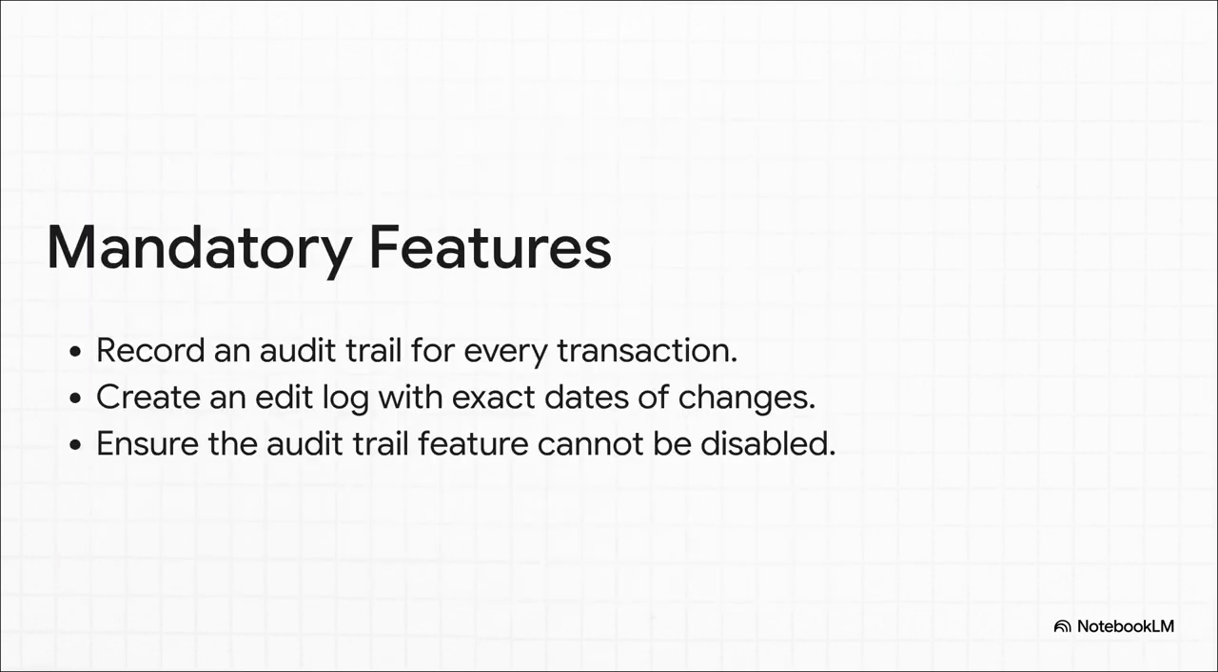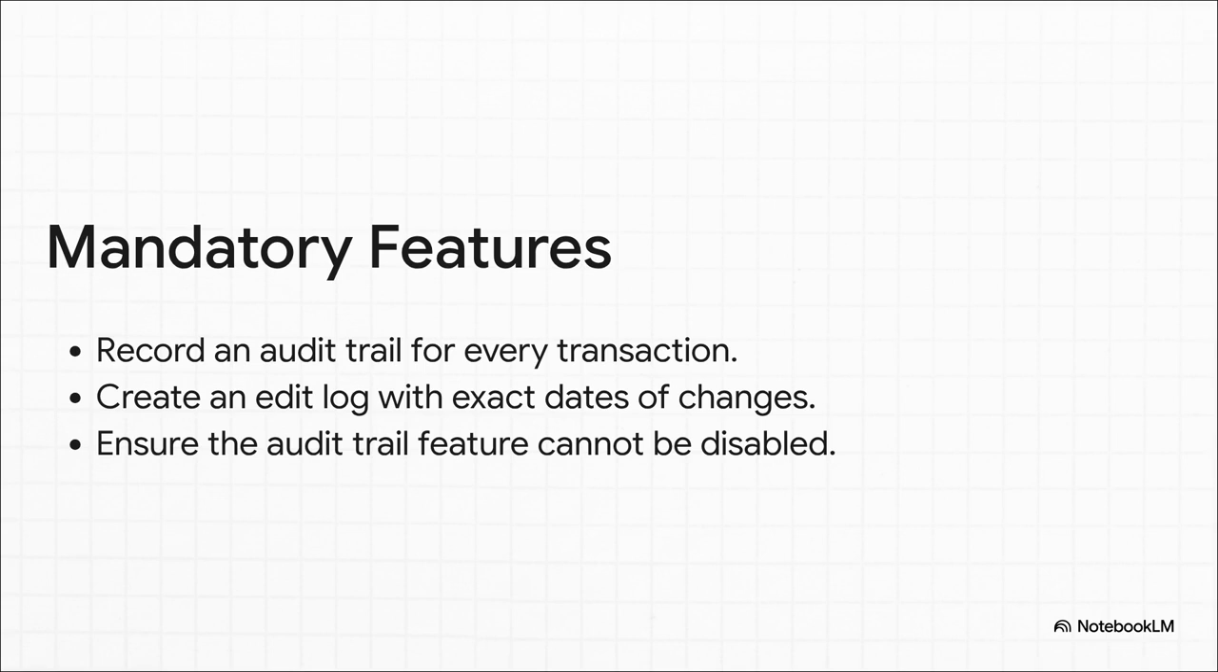Let's strip away the legal jargon for a second. What does the software actually have to do? Well, to be legally compliant, every piece of software needs 3 built-in features. Number 1, it must record an audit trail for every single transaction. Every single one. Number 2, it's got to create an edit log. So if someone goes in and tweaks a book of account, the software has to capture the exact date of that change.